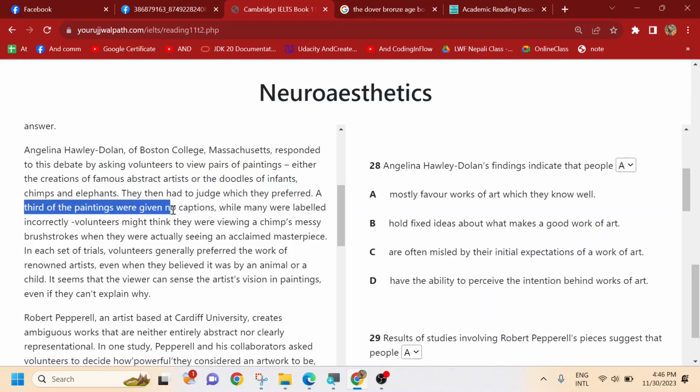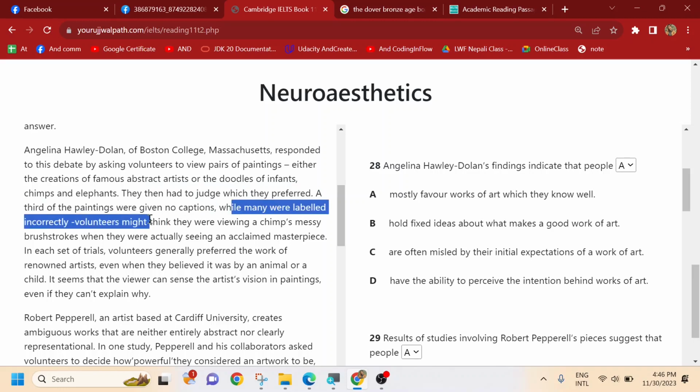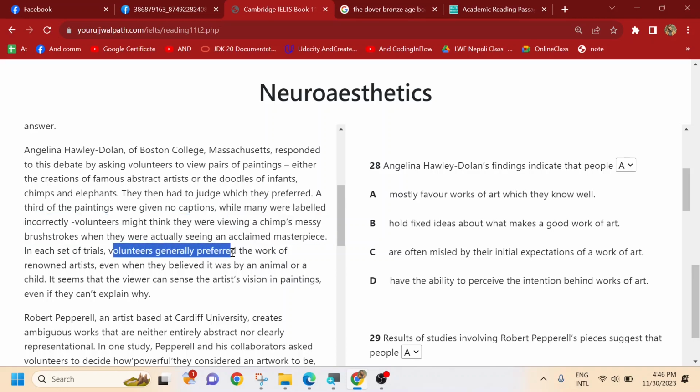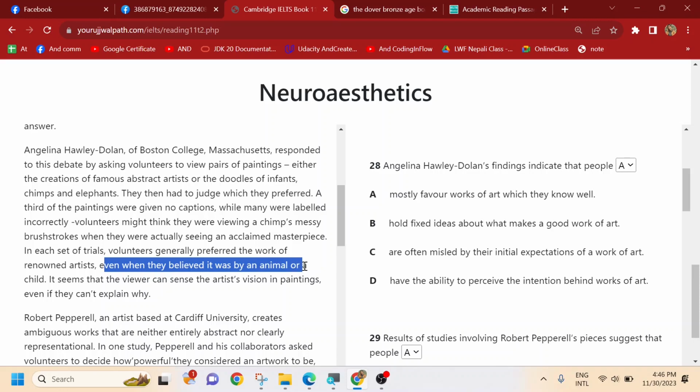A third of the paintings were given no captions, while many were labeled incorrectly. Volunteers might think they were viewing a chimp's messy brushstrokes when they were actually seeing an acclaimed masterpiece. In each set of trials, volunteers generally preferred the work of renowned artists, even when they believed it was by an animal or a child.